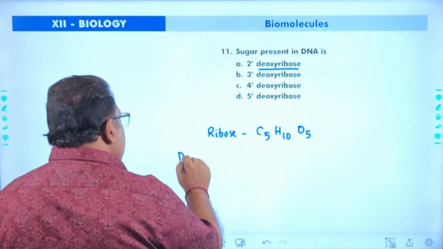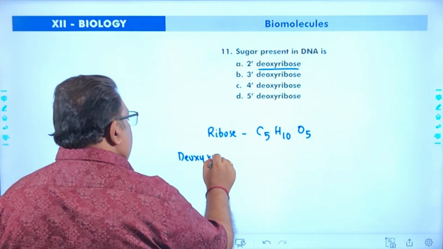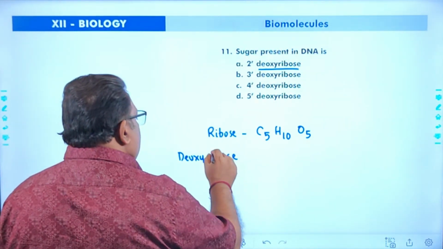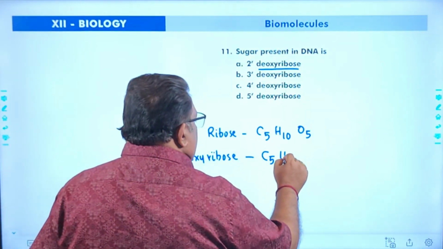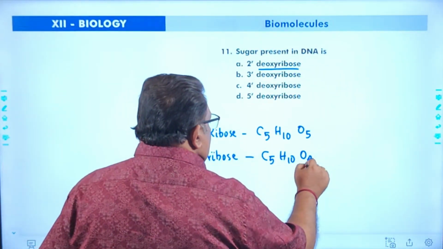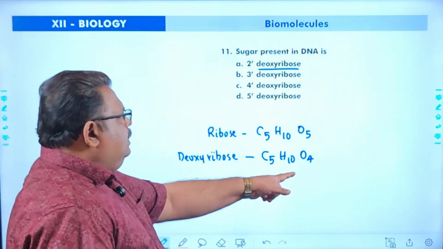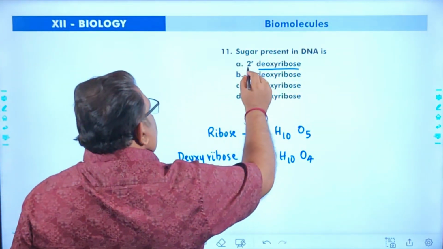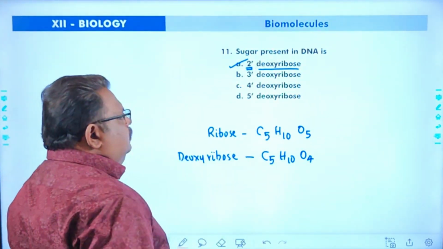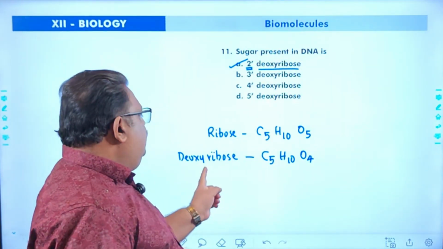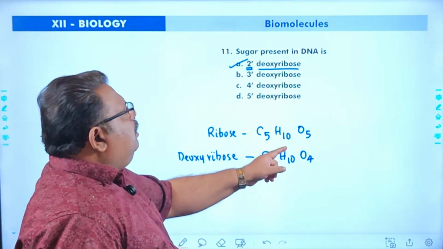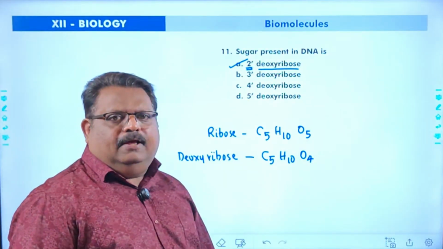In deoxyribose, one oxygen is detached. That means C5H10O4. This is detached from the second carbon atom. So one oxygen is detached from the second carbon atom of the ribose so that it becomes deoxyribose. That kind of sugar is present in DNA.